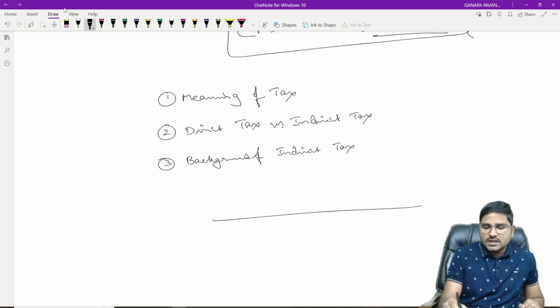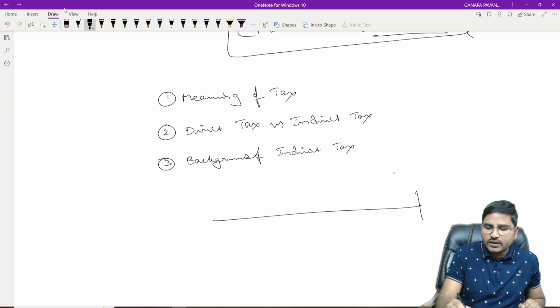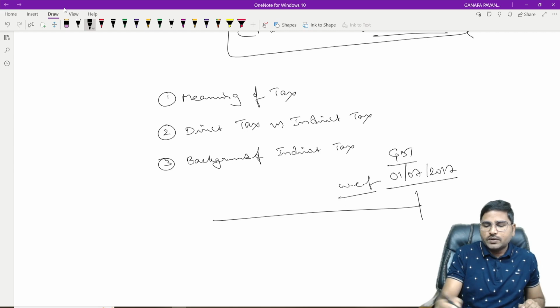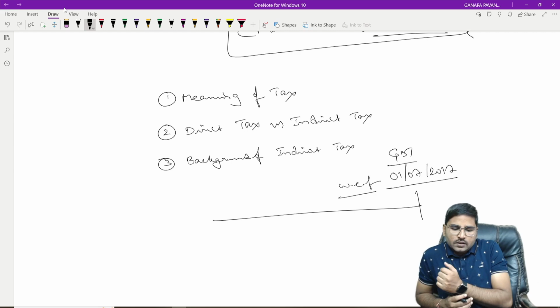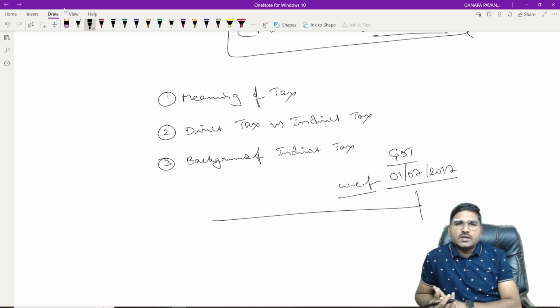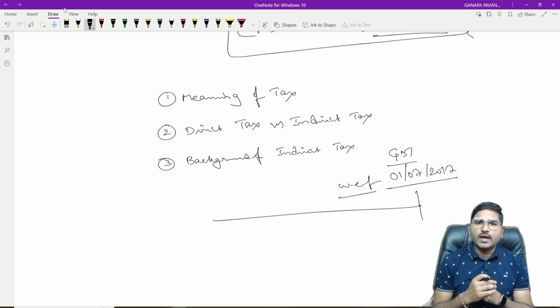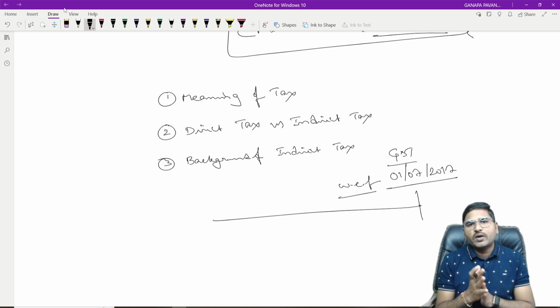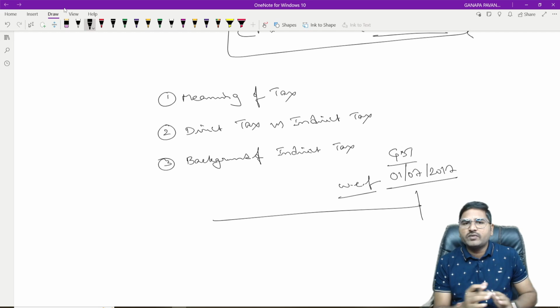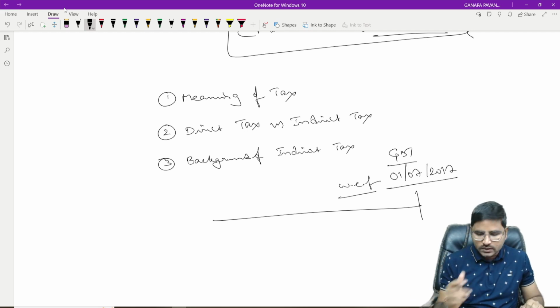As you know, GST came into the picture with effect from 1/7/2017. Then before the introduction of GST, what types of indirect taxes did we have, and what was the levy point for those types of indirect taxes? Is it?